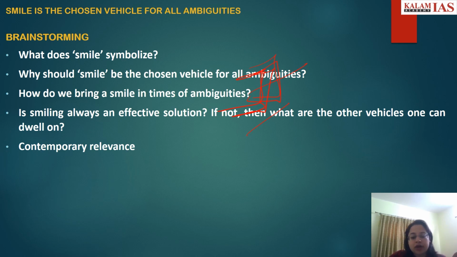Then the counter argument part of the essay, where you counter the main argument that smile is the chosen vehicle for all ambiguities. In countering, you will say that smiling is not an effective solution in all cases, and what other vehicles one can dwell on. And lastly, the contemporary relevance. Whenever there is a possibility, please write the contemporary relevance of the quotation. That will fetch you more marks.